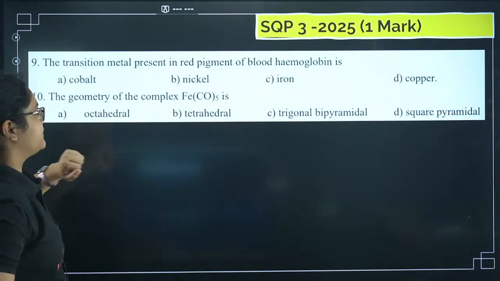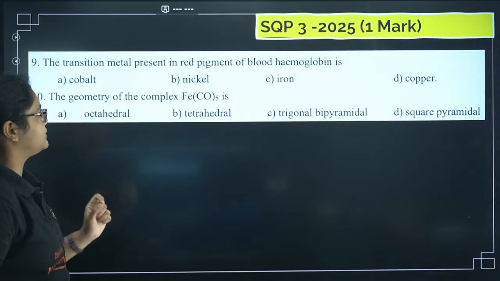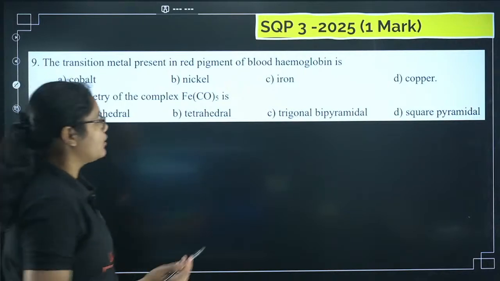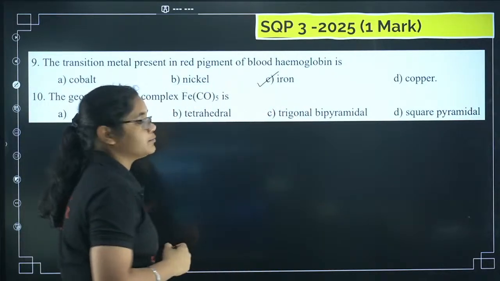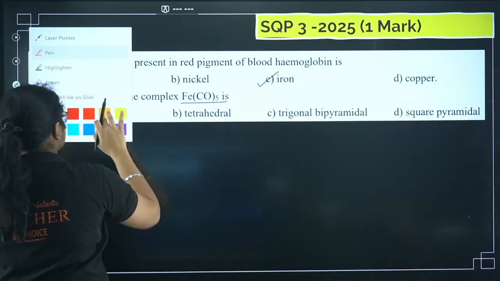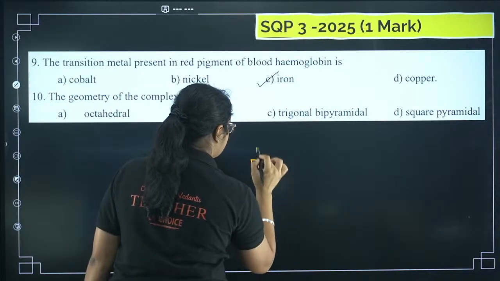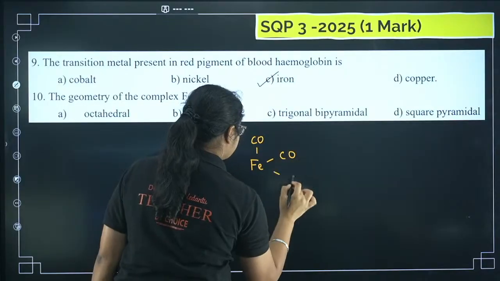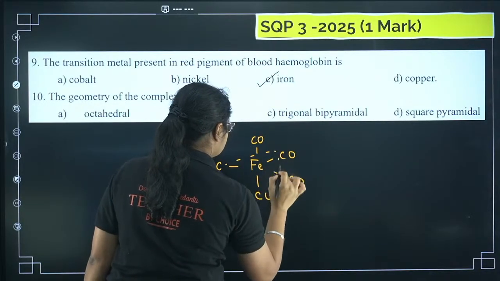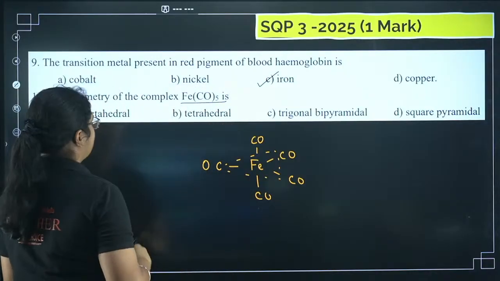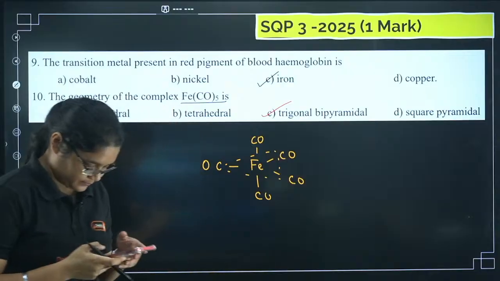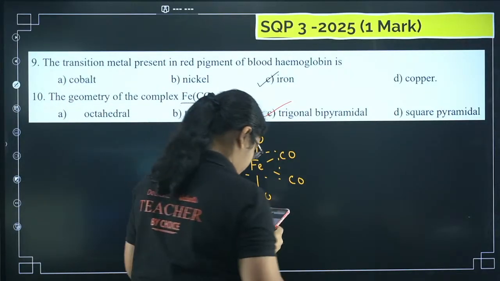Next, in sample question paper 3, this was the question: the transition metal present in the red pigment of blood, hemoglobin, is? We all know that iron is present in hemoglobin, so option C here. Next, the geometry of the complex Fe(CO)5. If you know the structure of Fe(CO)5, it is like this. It is of trigonal bipyramidal shape, and the correct option is option C here. Okay, yes Chatur, you are absolutely correct.